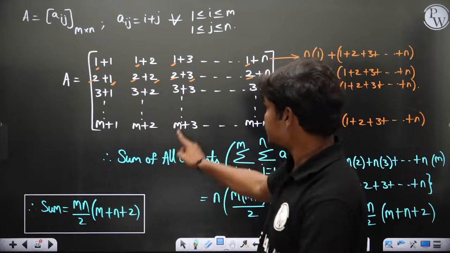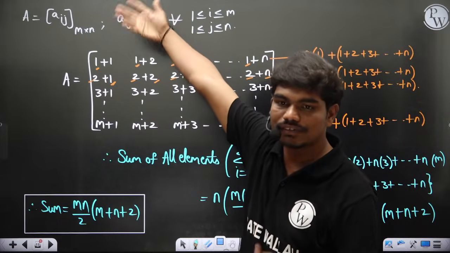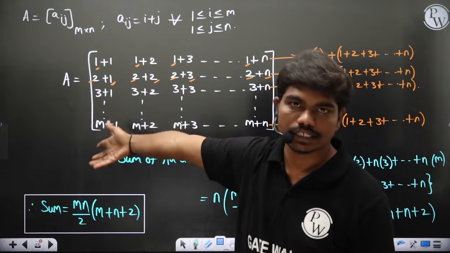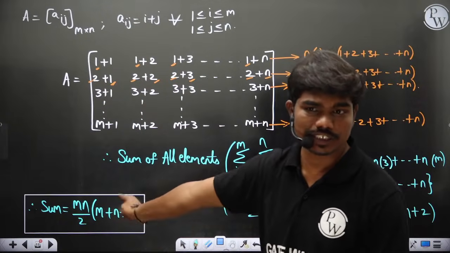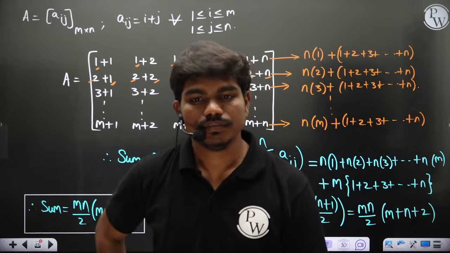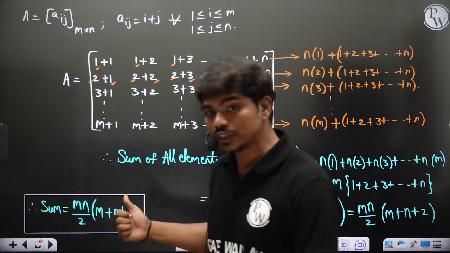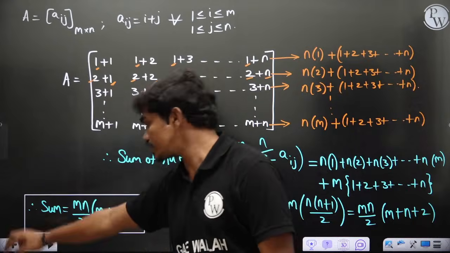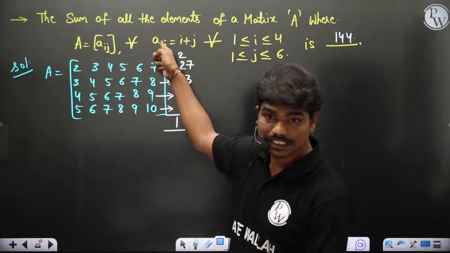I have generated this only for this function i plus j. If I have a different function, then definitely the elements would have changed. Did you understand how we are going to generalize things? So now using this formula, shall we check the previous result? Shall we check whether this is correct or not? Because the function is the same, i plus j is what I have given.